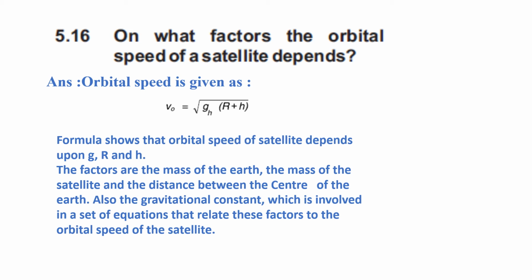The factors are the mass of the Earth, the mass of the satellite, and the distance between the center of the Earth and the satellite. Also the gravitational constant, which is involved in a set of equations that relate these factors to the orbital speed of the satellite. So these are all the factors on which the orbital speed depends in case of a satellite.